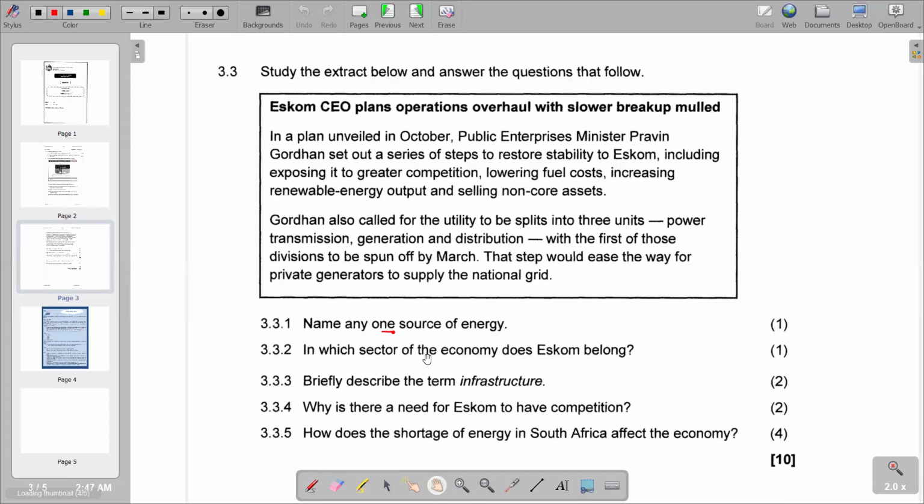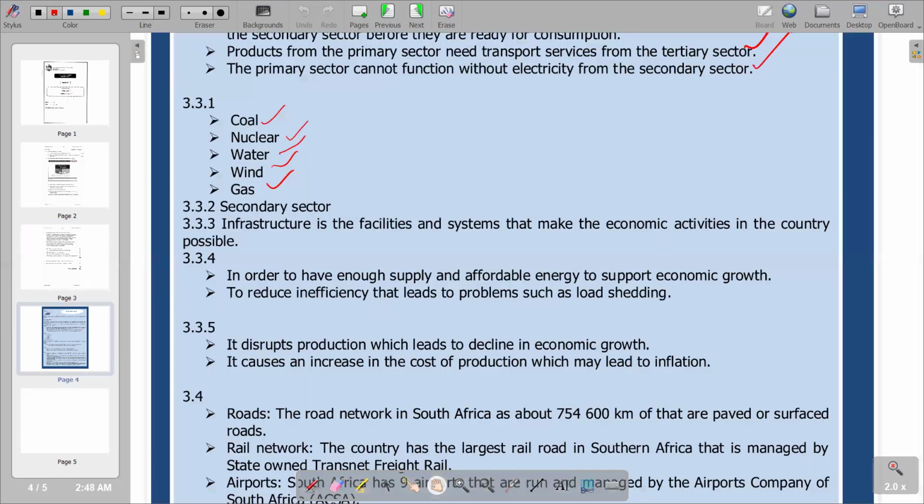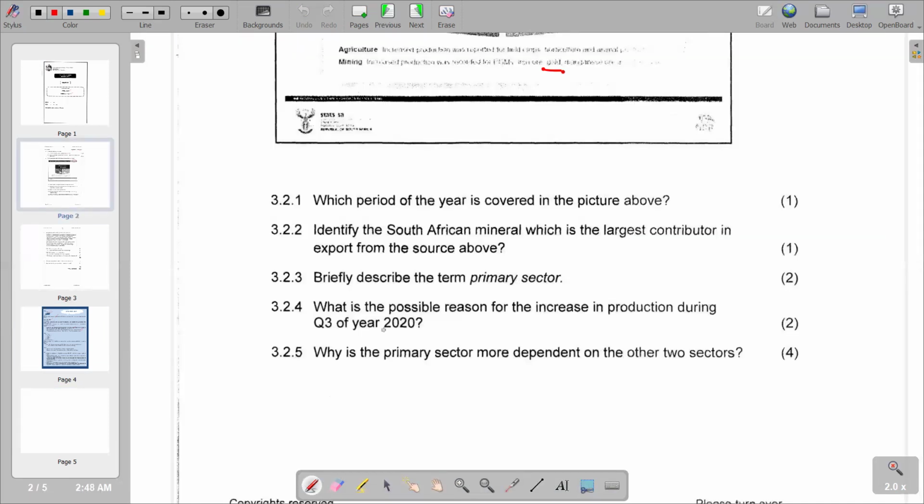It reads, in which sector of the economy does Eskom belong? So in Eskom, we know that it produces electricity. So there is production that is taking place when Eskom is producing electricity, and we know that production takes place in the secondary sector. So we have the secondary sector being the correct answer where Eskom belongs. So we are saying it belongs in the secondary sector. So go to the next part of our question.